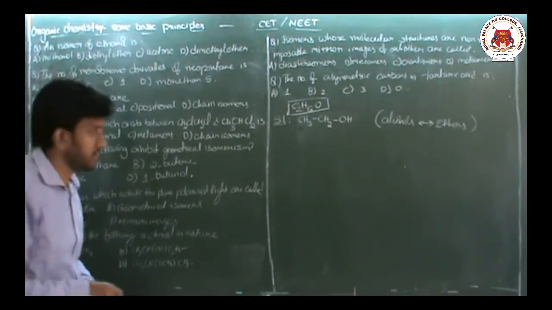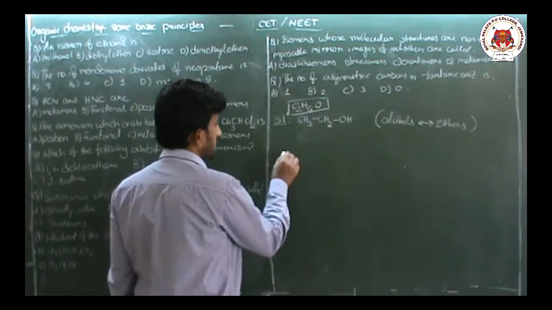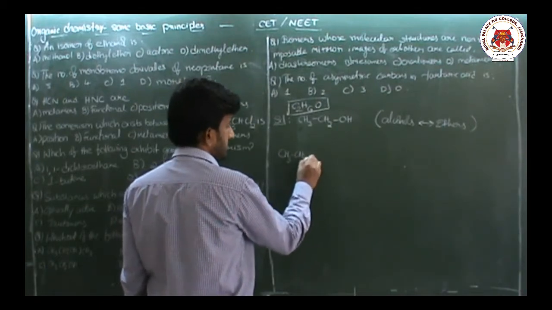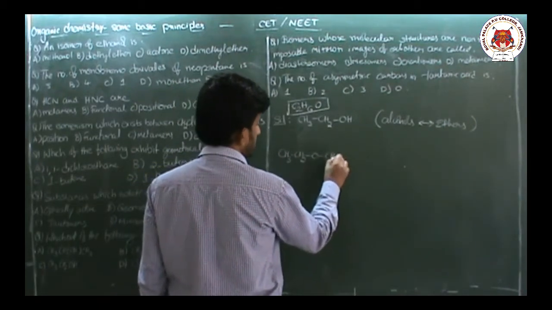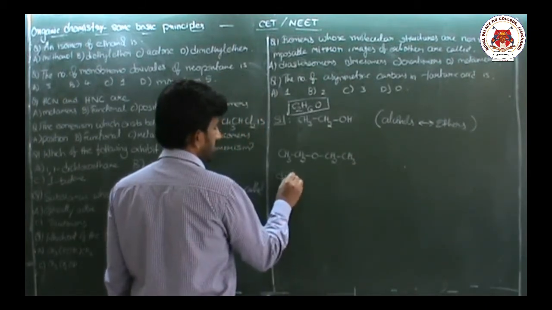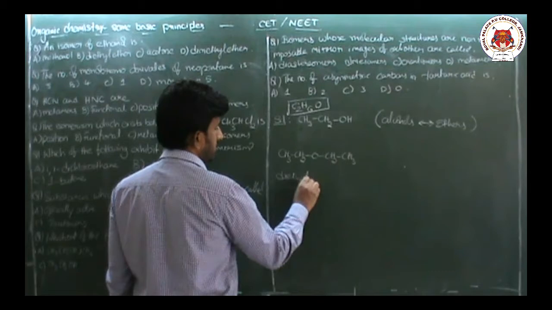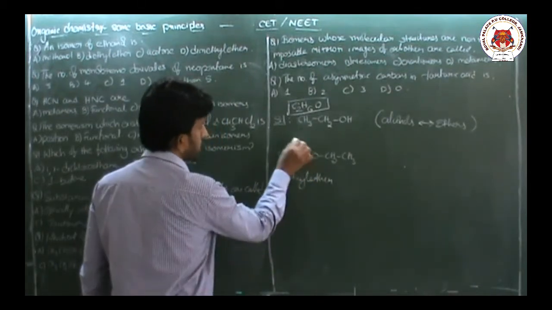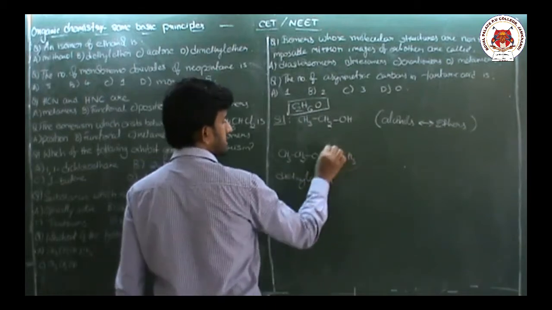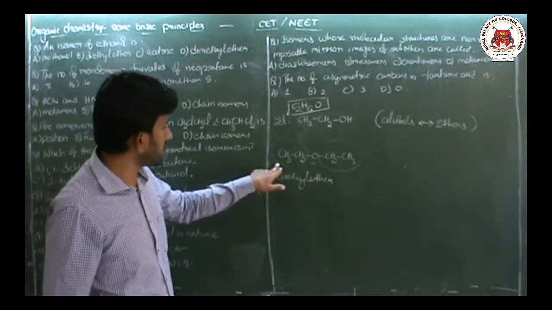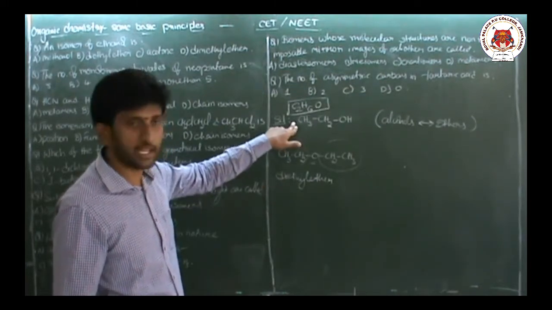Diethyl ether means 2 ethyl groups attached to oxygen. This is diethyl ether. Now, is this molecular formula the same as that of ethyl alcohol?